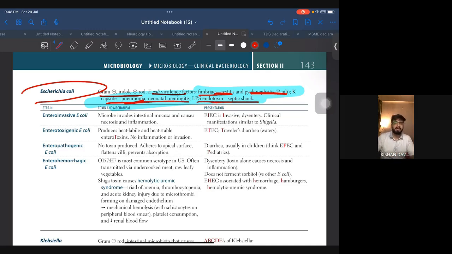Now, again, you will be wondering how you will remember everything else. So that is because of Sketchy Medical. They have given it so beautifully. I don't have to give more time to micro. Okay. So let's just see.